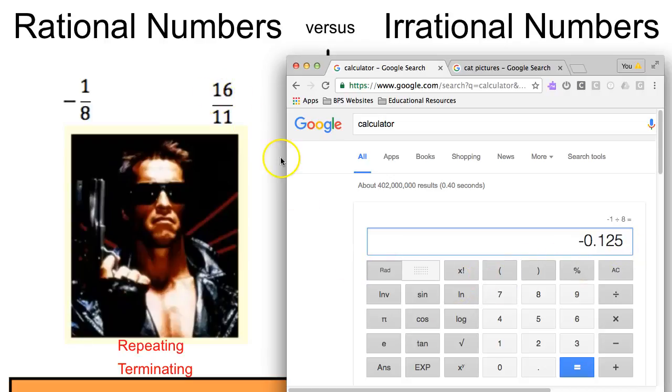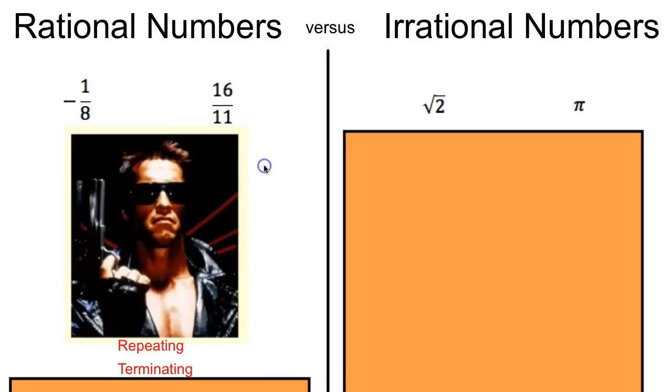Let me try 16 divided by 11. 16 divided by 11, 1.4545454545. It ends with a 5 because it rounded, but this is repeating, right? The 45s go on forever and ever.